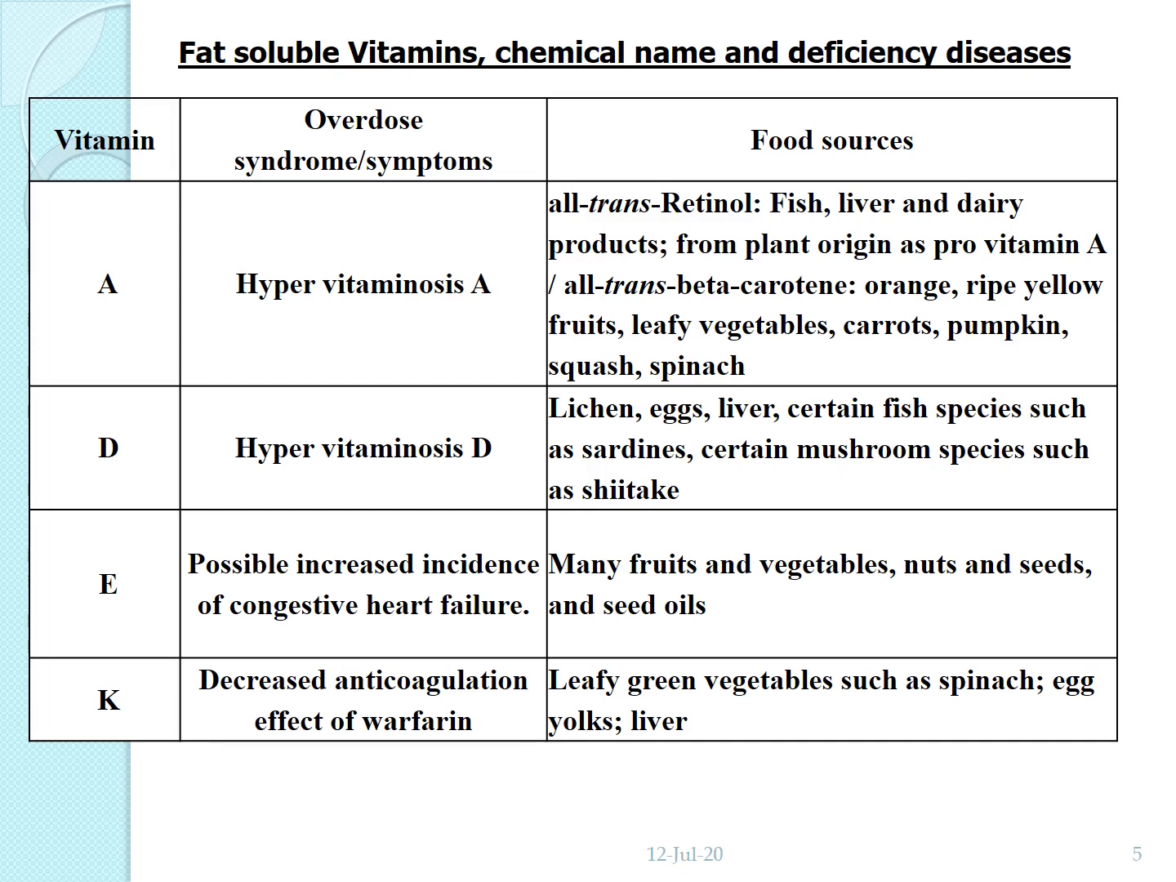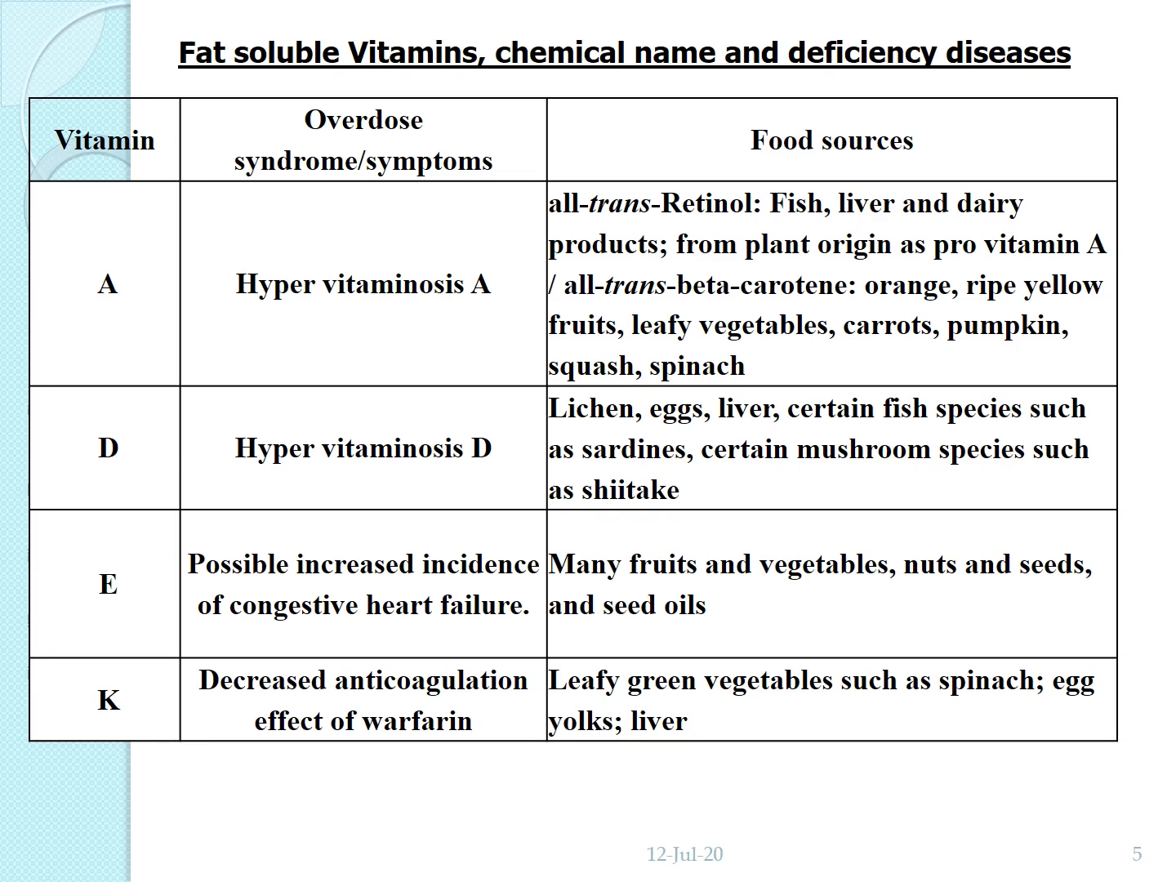Then vitamin K. Overdose results in decreased anticoagulation effect of warfarin. Food sources are leafy green vegetables such as spinach, egg yolk, liver, etc.